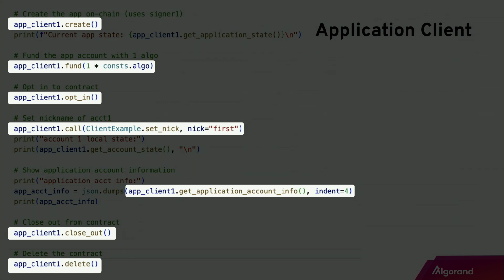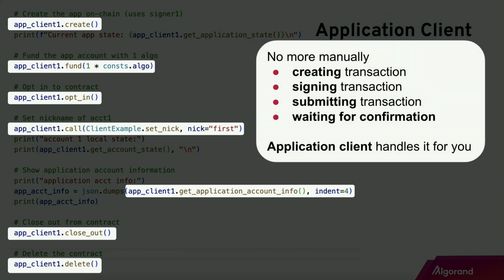Well, what I want you to get out of this is that all of these interactions, deploying, were done with one line of code. You don't have to manually set up transactions, sign the transactions, send the transaction to the blockchain, and wait for confirmation, which you would have to do without Beaker. The application client handles this for you, so you can just write simple one-liner code to actually deploy and interact with your smart contract.